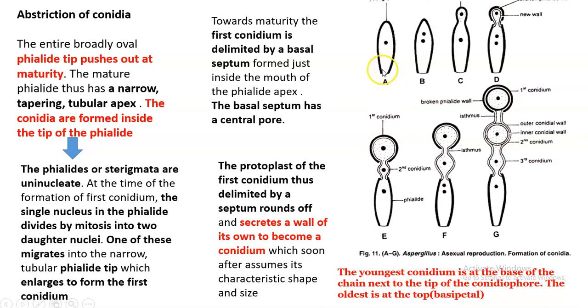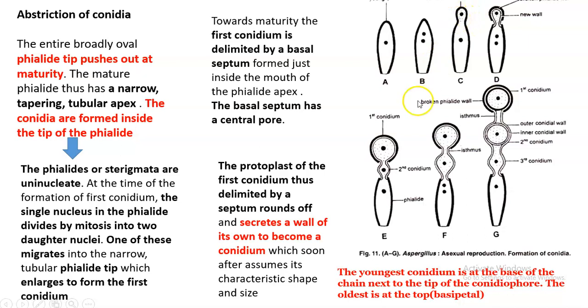So let us see how the conidia are formed. You can see that this sterigma is initially oval in shape, but at maturity its tip tapers and pushes out. The mature phialide, or the primary sterigma, thus has a narrow tapering tubular apex. Conidia will be formed within this apex.